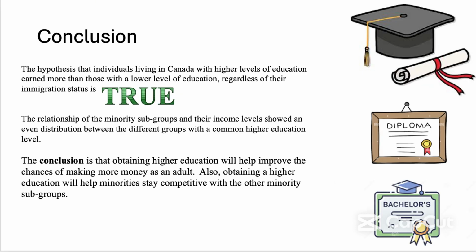Conclusion. In conclusion, the hypothesis that individuals living in Canada with higher levels of education earned more than those with a lower level of education, regardless of their immigration status, is true. Applying the different statistical analyses, such as bar graphs, normal distribution, and linear regression, show a positive correlation of education levels to income levels.